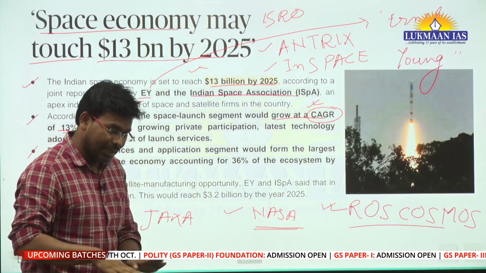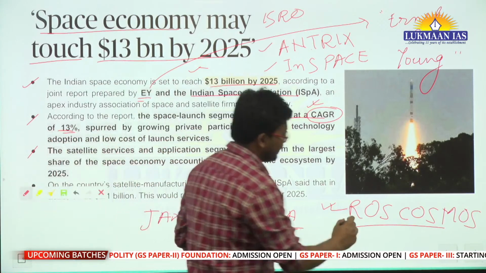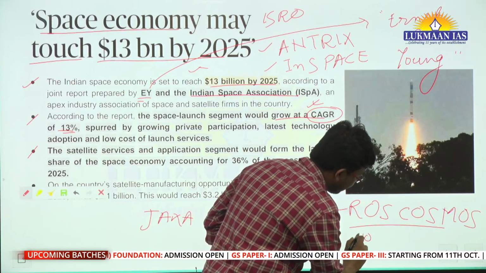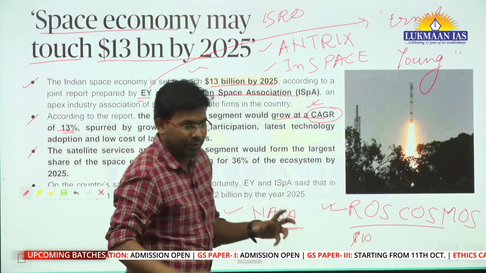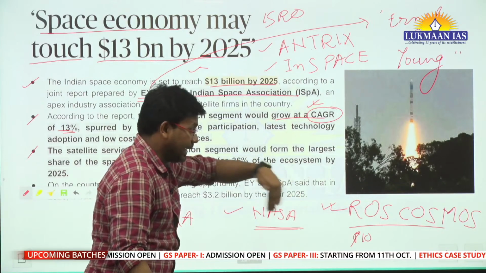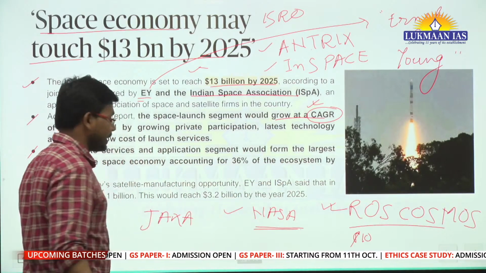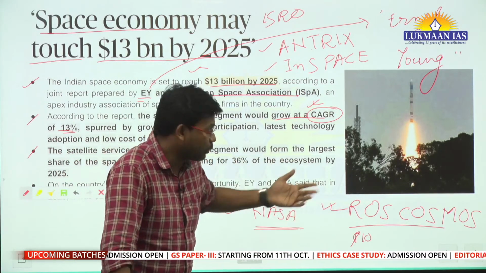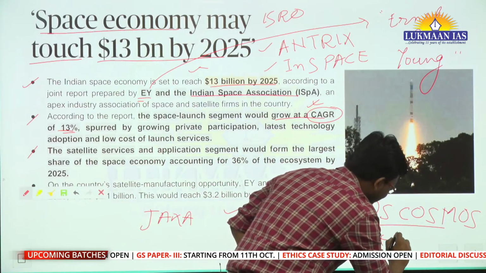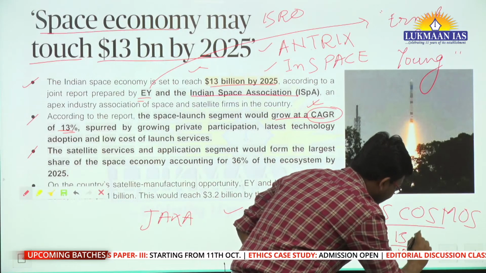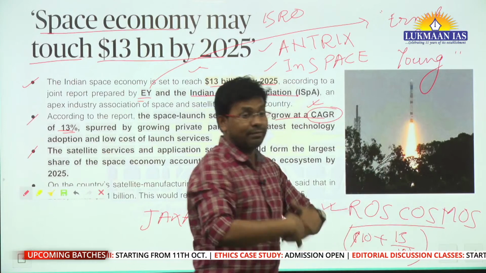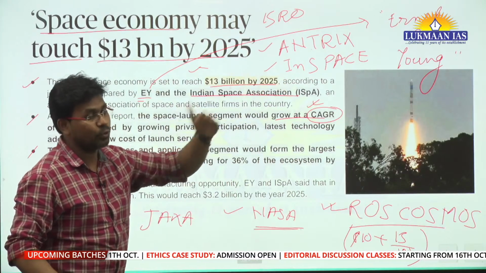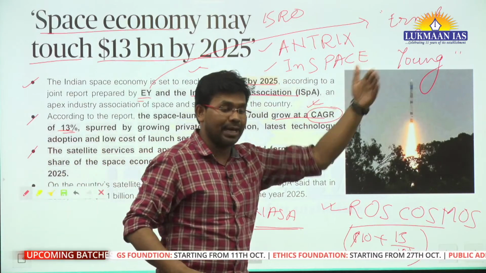Let's consider this year the space sector has $10 billion, meaning its total revenue or potential is $10 billion. Next year if it grows by 13%, you have to add 13% to it, that is 13 by 100. So that will be the standing of this sector next year. Again, if it is growing 13%, it will keep on growing like that.